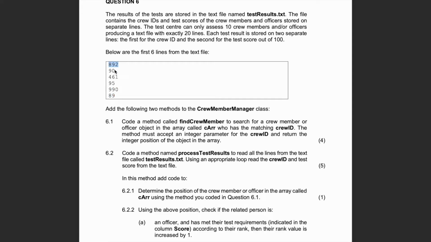The first line is their ID, the second line is their score, and this is another one, different ID, and that ID score, different ID, and that ID score, and we'll have 10 of these in our text file, as you'll see.